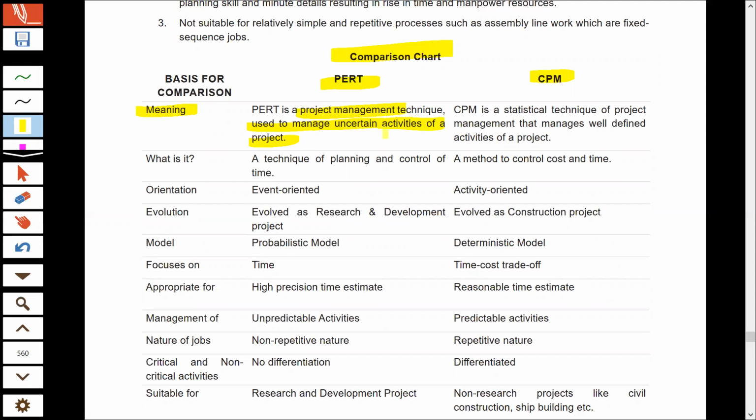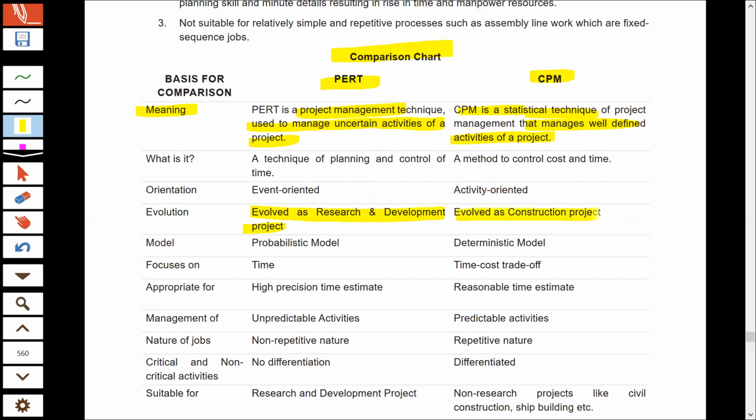You cannot predict with utmost certainty what activities will go on and what time will be taken by those activities. And this is usually the case wherein you are dealing with research and development kind of project. Whereas CPM is used to find out the longest path. And CPM is a statistical technique which is usually used whenever you are dealing with those projects where the activities and the time that will be taken for doing all those activities in a project is known with certainty.